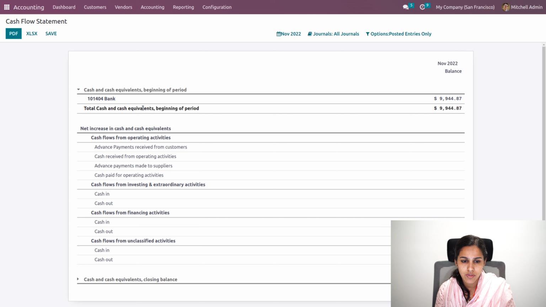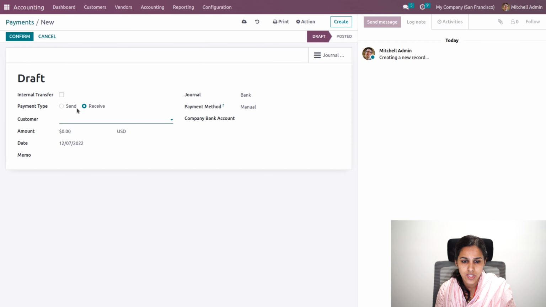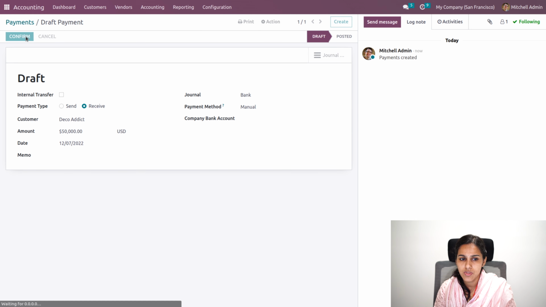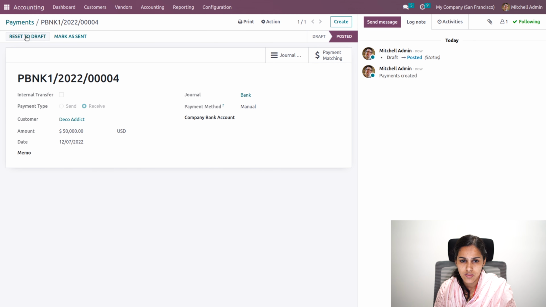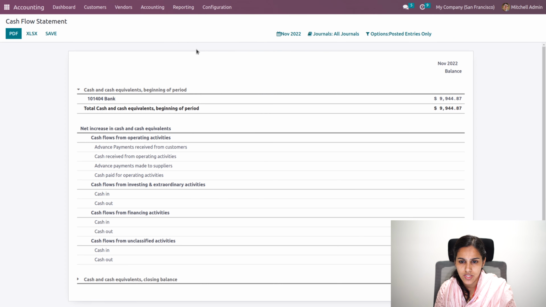So for example, if I try to receive an advance payment from a customer, as we try to create an advance payment from the customer, it has to be shown in the corresponding cash flow statement as advance received.